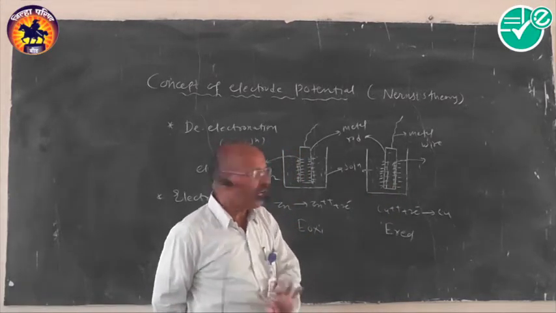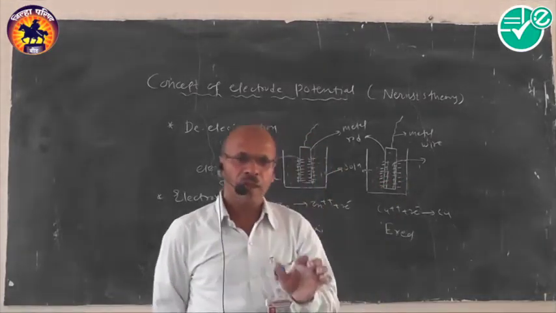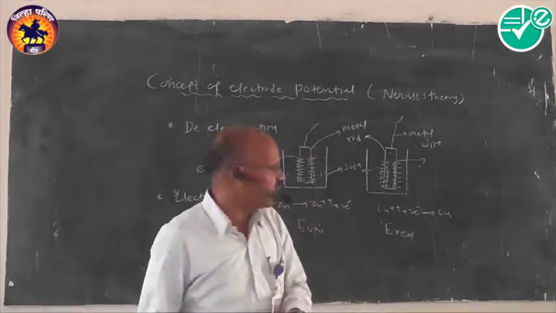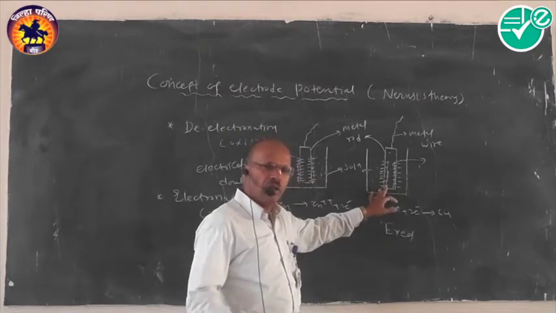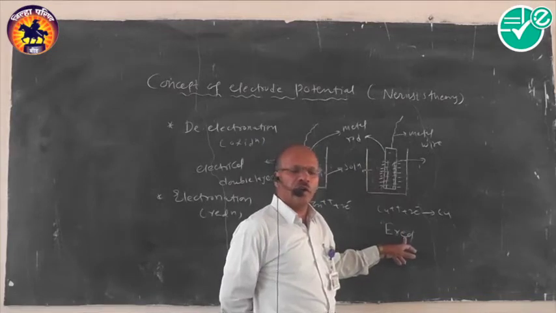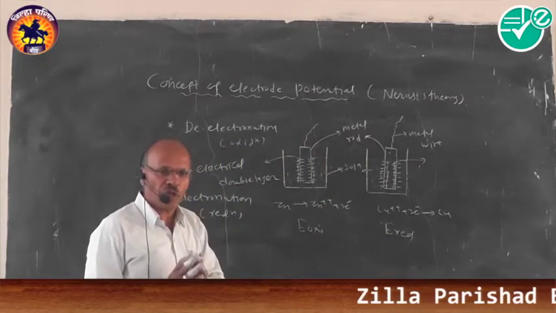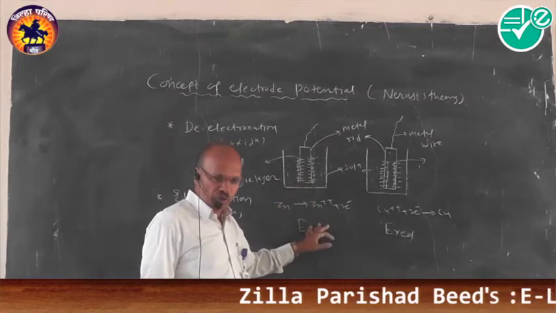Due to formation of electrical double layer, it generally develops an electrostatic force of attraction, which is the actual origin of the concept of the electrode potential. The potential developed due to the process of reduction is generally called a reduction potential. The potential developed due to the process of oxidation is known as the oxidation potential.